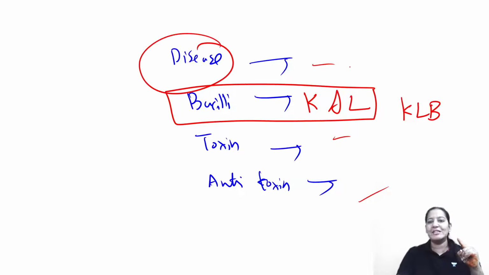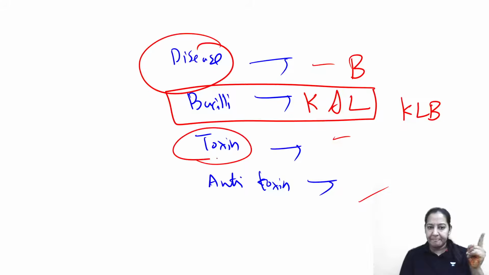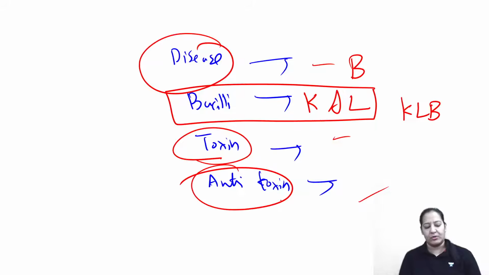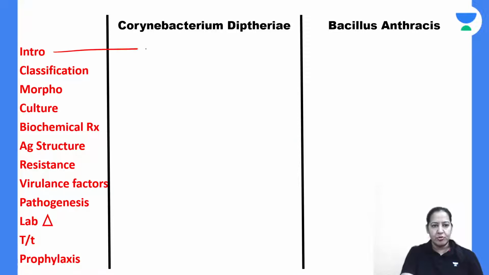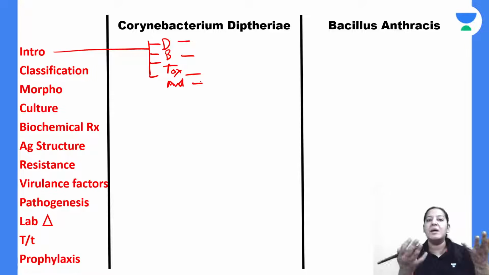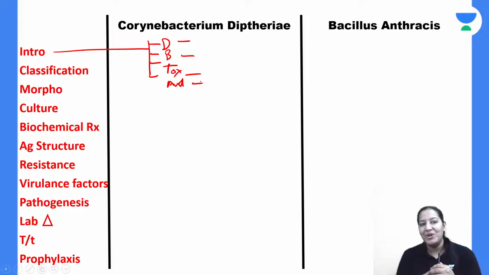Who has discovered the disease? Bretonneau. Who has discovered the toxin and who has discovered the antitoxin? For toxin, Roux and Yersin, and for antitoxin, von Behring. These are the names of the 4 scientists. In the introduction, please write down the names of the 4 scientists: the one who discovered the disease, the one who discovered the bacteria, the one who discovered the toxin, the one who discovered the antitoxin. Write down 1, 2, 3, 4. MCQ can come on any point. You never know.